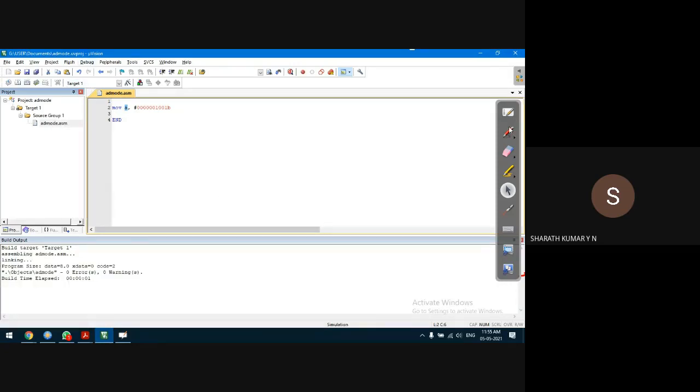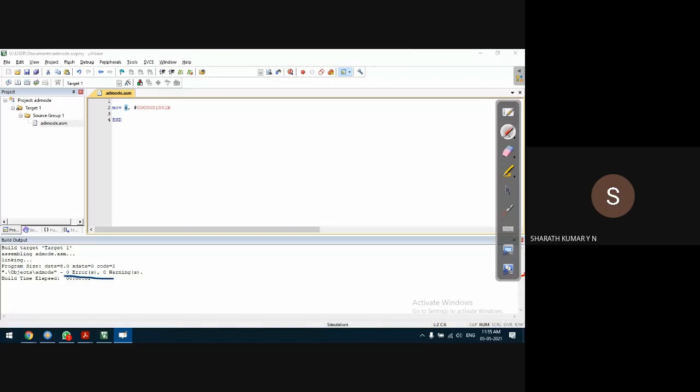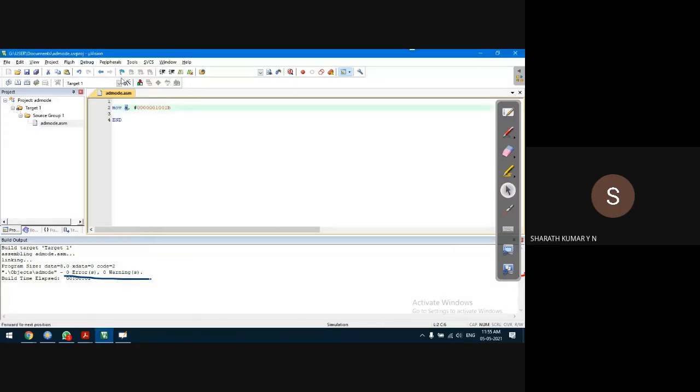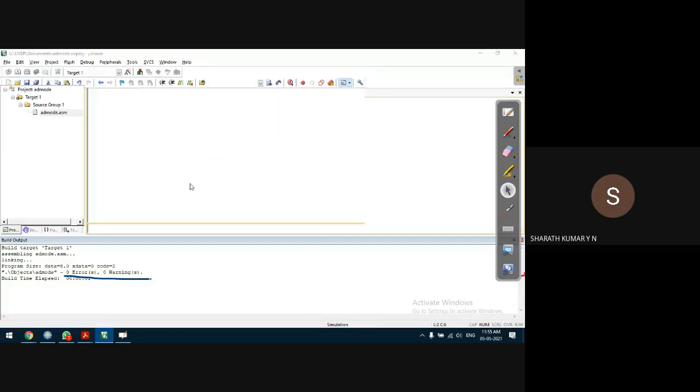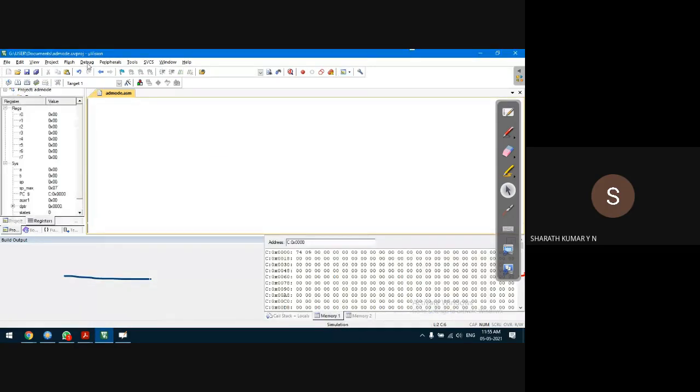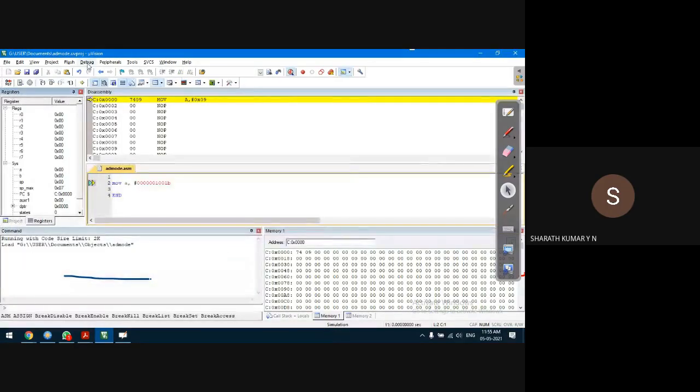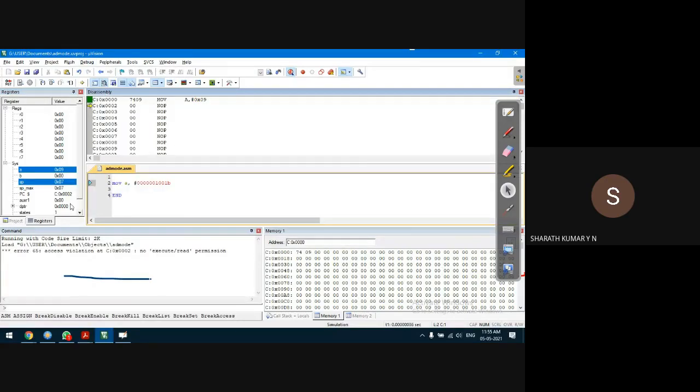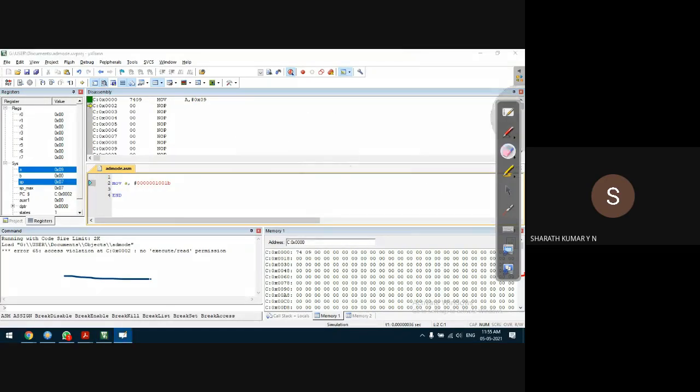See, there is no error in the program, guys. You can observe that there is no error. Compiler says it's okay. It doesn't care. It knows how to manage whether the data is bigger than 8 bit or less than 8 bit. But let us see what will be the result in the accumulator, debug run. It is 09H. Why? Because it will consider only the lower 8 bits and it will ignore the upper 2 bits.